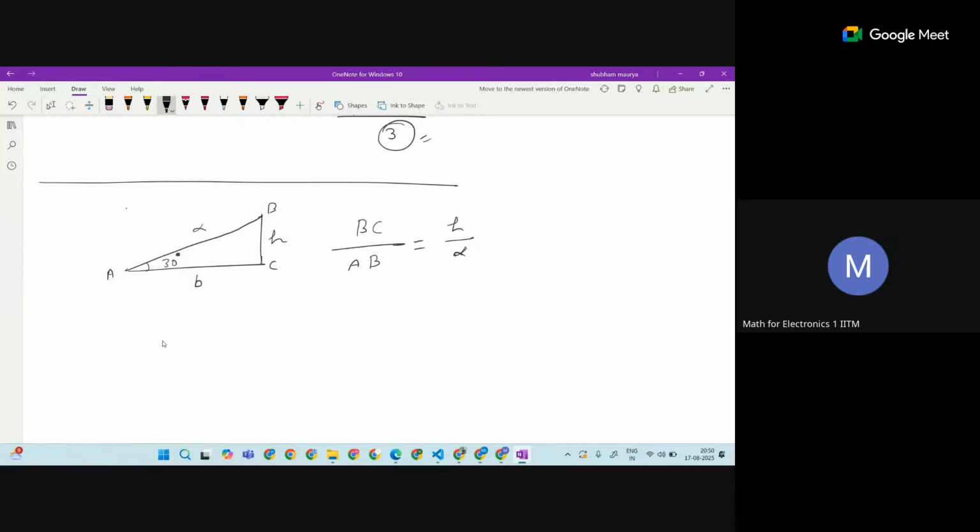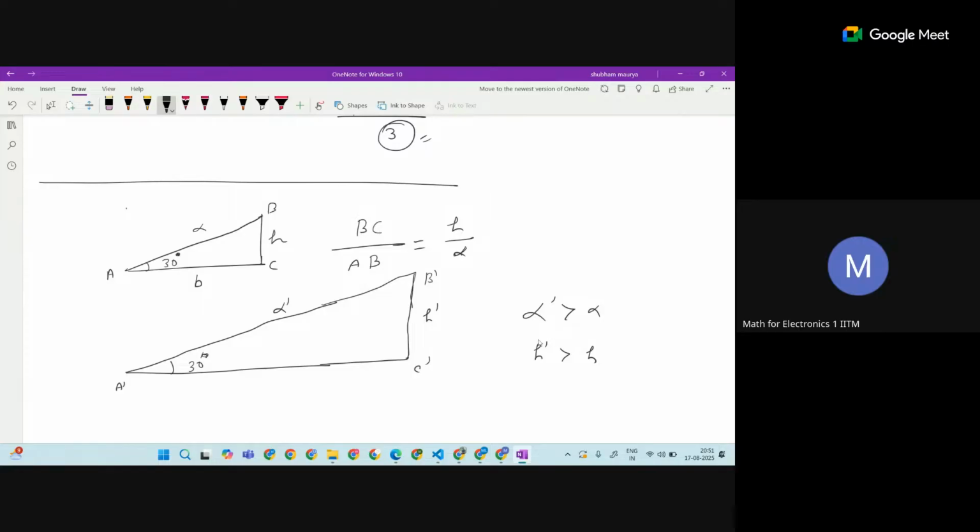Now I am changing to a different picture. In the different picture, this is again theta, but I'm making it slightly bigger. Let's say this is A prime, B prime, and C prime. This is theta again, 30 degrees again. Here, let's say this is alpha prime and this is H prime. It is very much clear from the picture that alpha prime is greater than alpha, and H prime is greater than H.